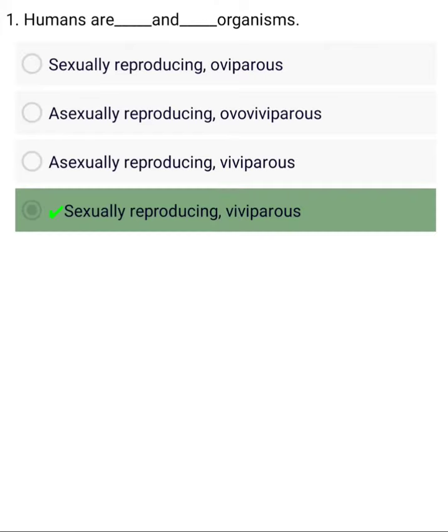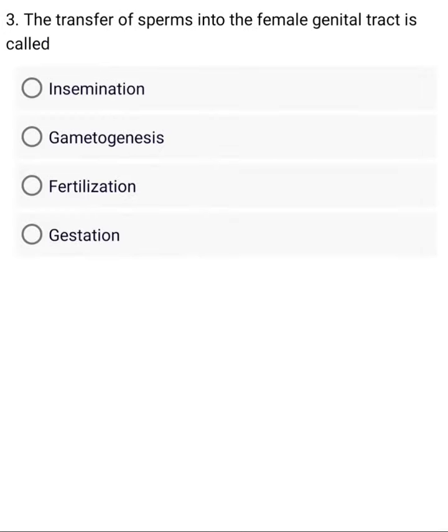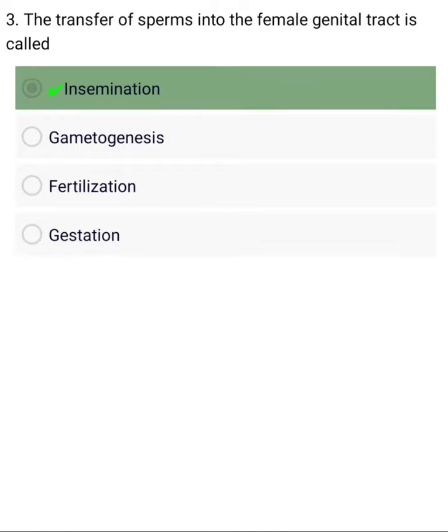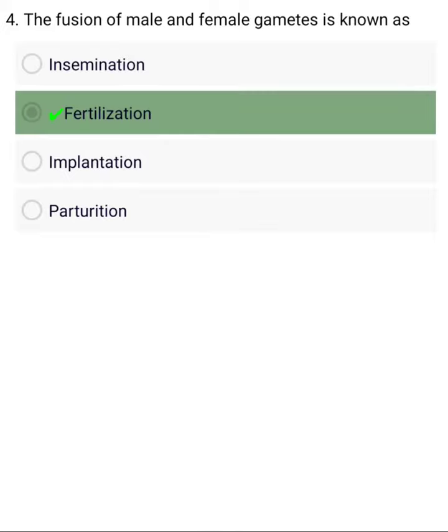Right. The formation of gametes is termed as A. Gametogamy. B. Syngamy. C. Gametogeny. Right. The transfer of sperms into the female genital tract is called A. Insemination. Right. The fusion of male and female gametes is known as